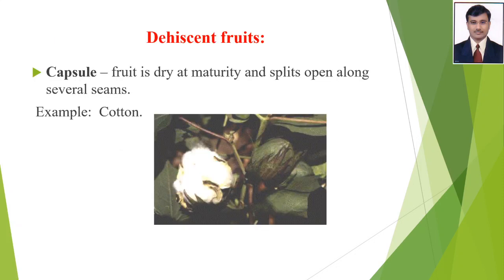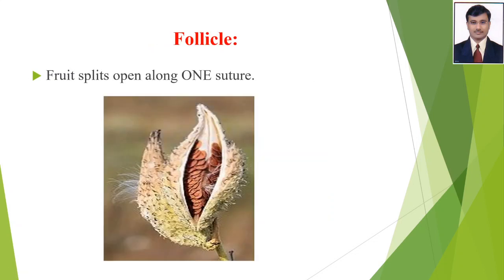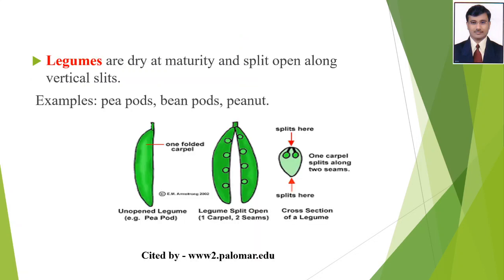Next type, dehiscent fruits. In dehiscent fruit, we have to see some subtypes. First one is capsule. In capsule, the fruit is dry at maturity and splits open along several seams. It looks like a capsule. For example, cotton. Next, follicle. In that type, the fruit splits open along one suture. This type of fruit we call follicle.